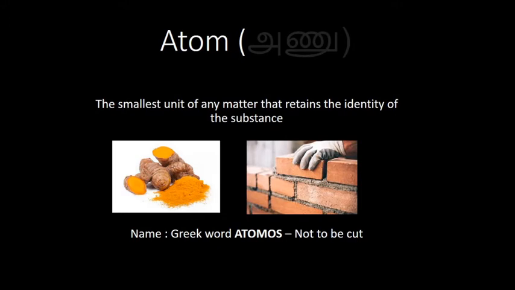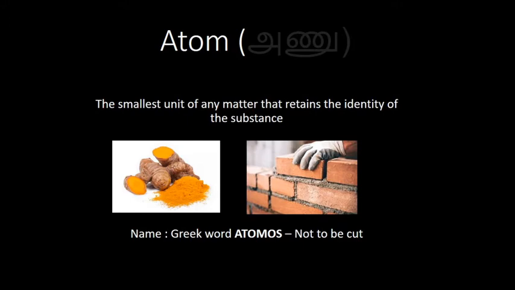First you use a knife, then take the smallest piece and grind it with a mortar, so that we come to a particle which has all the properties. If you take the raw turmeric and powder turmeric, it will have the same property. So that smallest particle is what we call an atom.